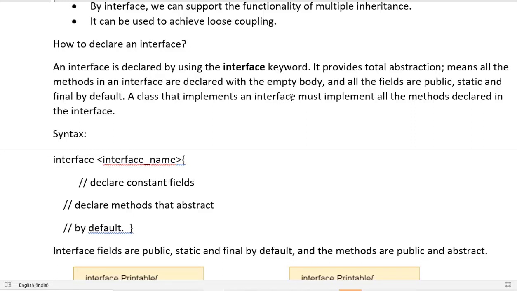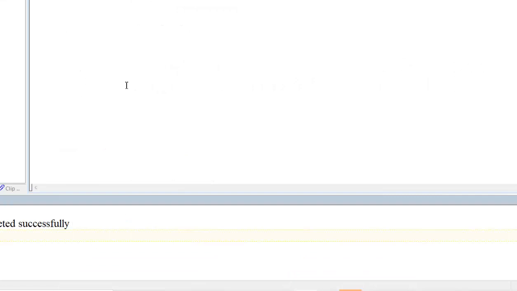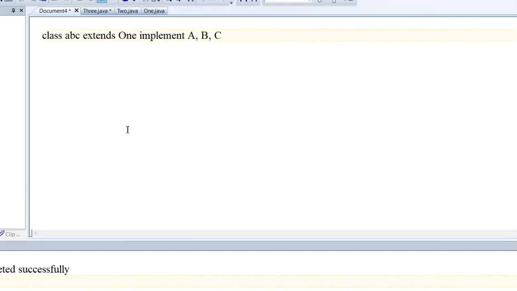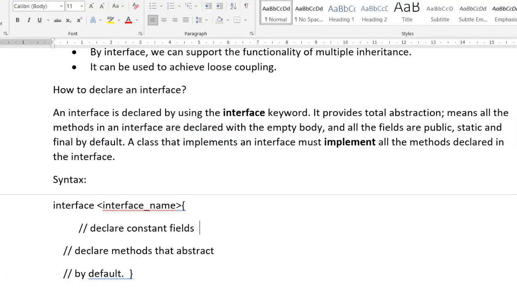A class that implements the interface must implement its methods. Earlier we studied that a class extends another class, but only one. But with implements, say my interfaces are A, B and C, I can implement multiple interfaces in my program, but I can extend only one class. We'll go through it.